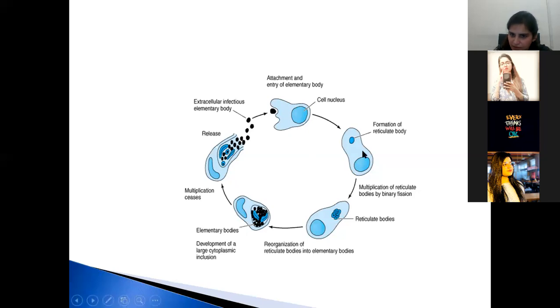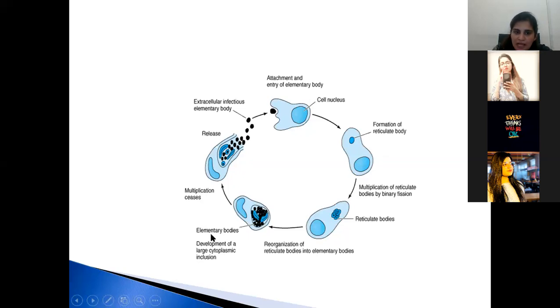This is the reticulate body. This is the elementary body. When it enters the cell, it forms the metabolically active form, the reticulate body. Then this reticulate body multiplies itself by binary fission, and many daughter reticulate bodies are formed. Then there is reorganization of the reticulate bodies into elementary bodies. These are the elementary bodies, the blackish color.